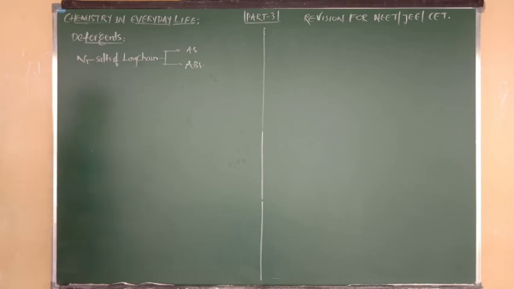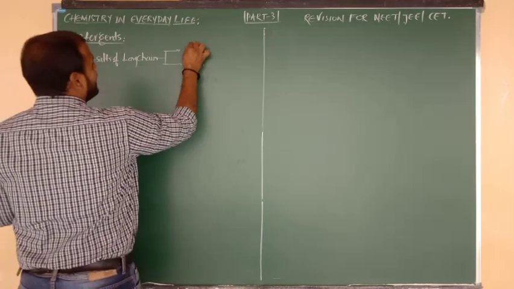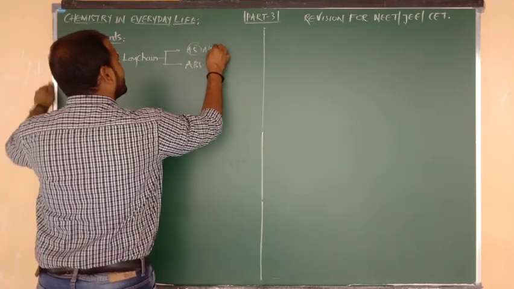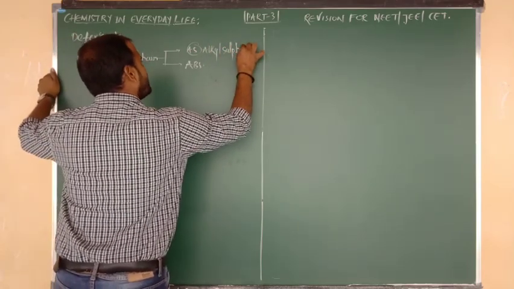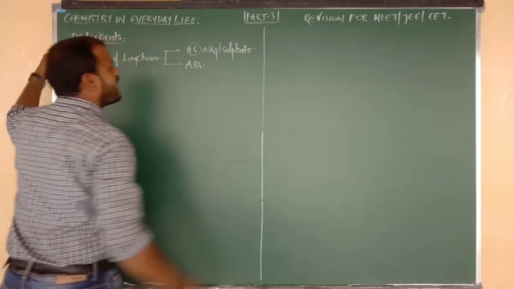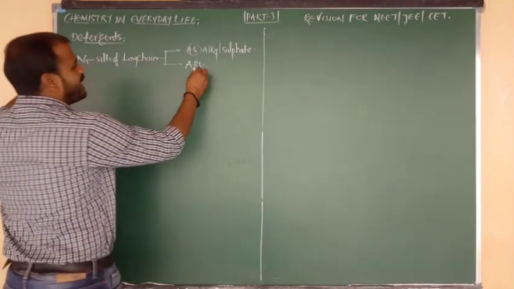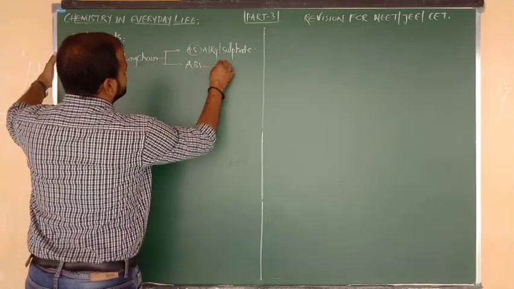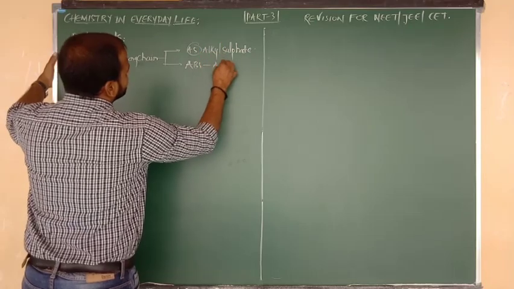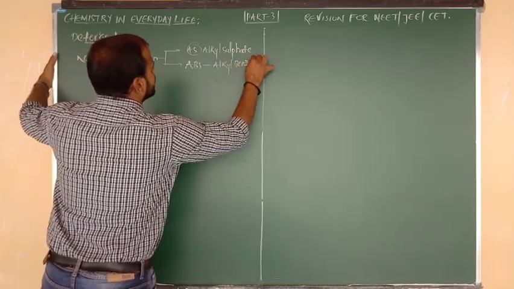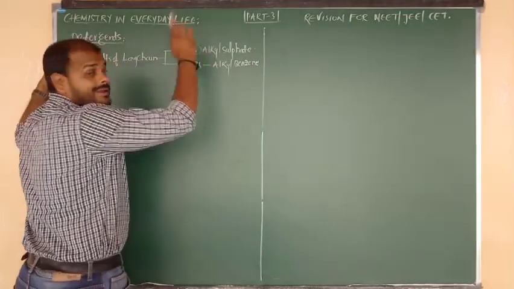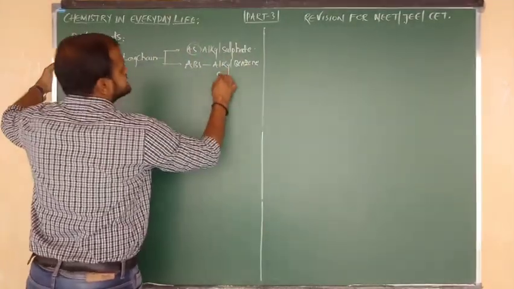That is our definition. Sir, what is meant by AS? The meaning of AS is alkyl sulfate. And what is meant by ABS? The meaning of ABS is alkyl, B for benzene, and S for sulfonate. Here S indicates sulfonate.